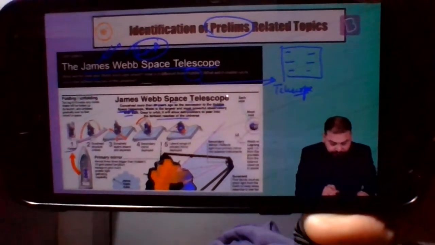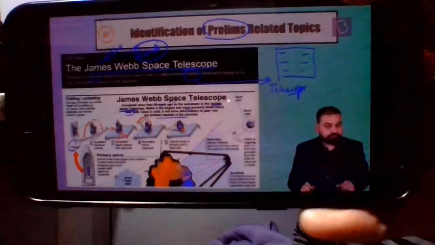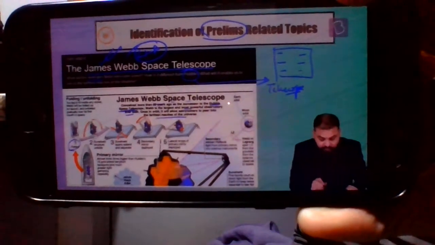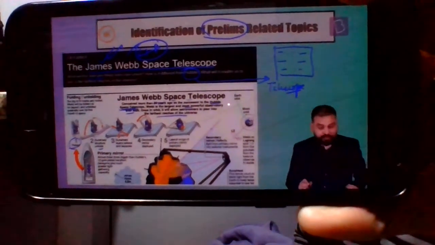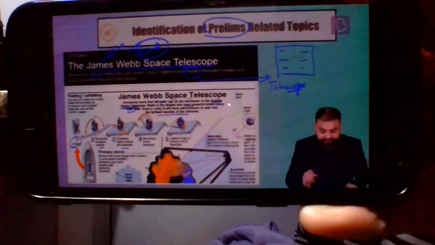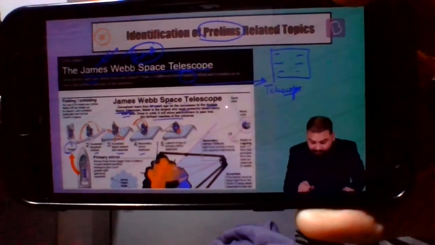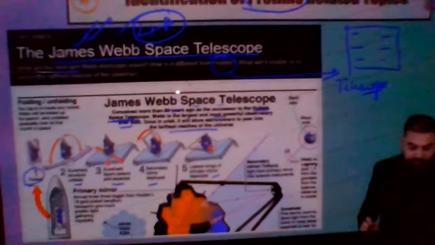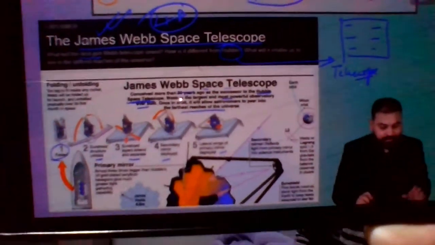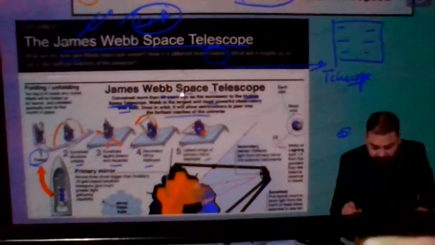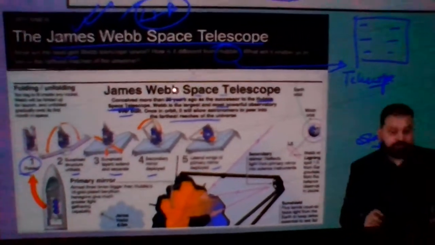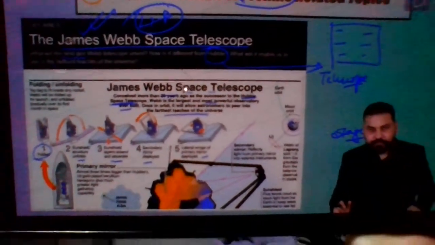Number 1, folding. Folded is written. Number 2, sun shield structure unfolds. Number 3, sun shield layers extend and separate. Number 4, secondary mirror deployed. Number 5, lateral wings of primary mirror deployed. So basically, these are the various stages in which this telescope will be operating.